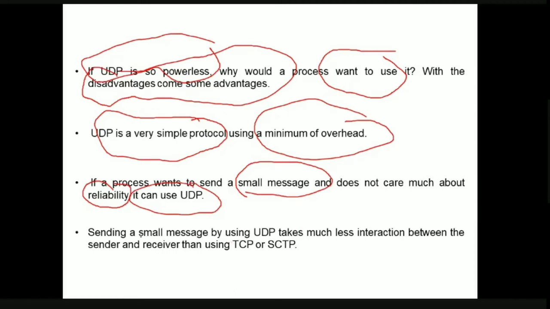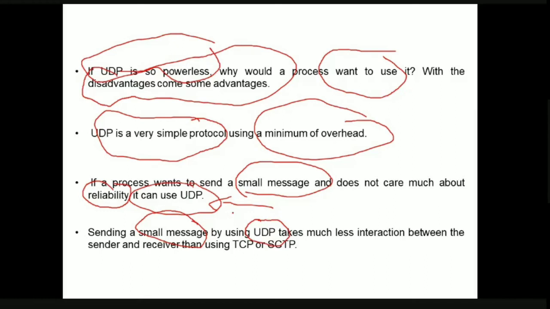So we send the message in the form of small messages with the help of UDP. What happens when we send small messages with UDP? There will be less interaction between the sender and receiver, obviously, because there is no connection establishment and no connection release. Only the simple thing remains, data transfer, and that too unreliable data transfer. If the application requires unreliable data transfer, it will obviously use UDP. As the overhead is low, it is very easy to use this protocol in our communication. But the only drawback is that it is not used when the application program requires reliability.